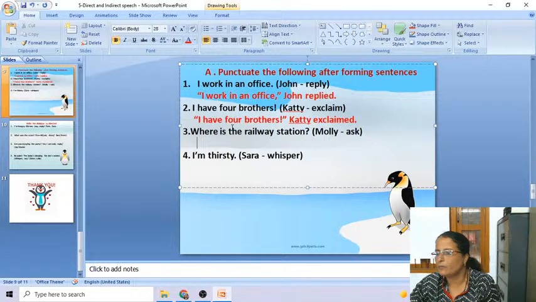That would be more formal. You will not lose any mark if you write like that. Molly asked. Okay. "Where is the railway station?" Yuvika, please correct. Molly asked. "Where is the railway station?" Molly asked. Pratyash, correct.